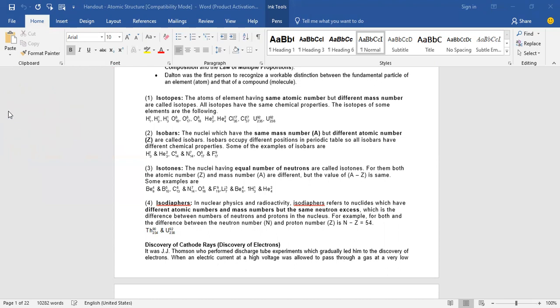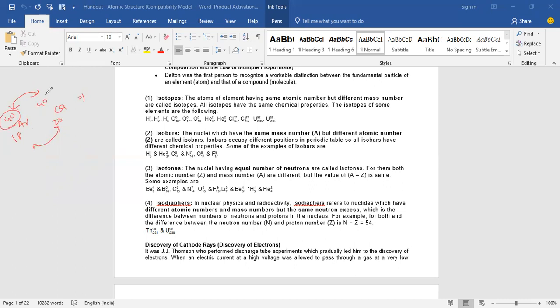Yes, sir. So if you take argon 18-40 and calcium 20-40, these two are the isobars. They have the same mass number but different atomic numbers.